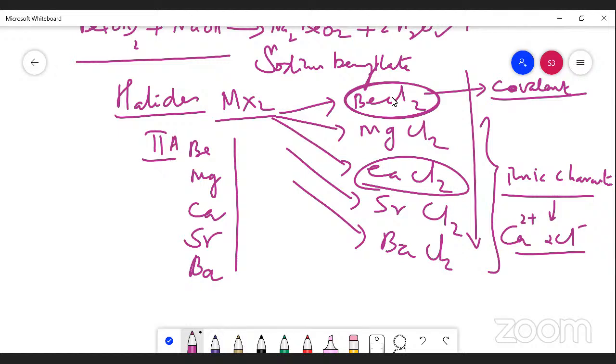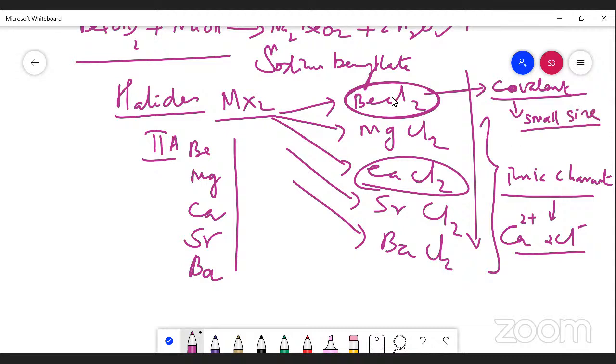Now we are coming to know this very clearly. The point here is that beryllium's nature is covalent. What is the reason for this? There is a question in your examination: why is beryllium showing covalent character? Because of its small size.